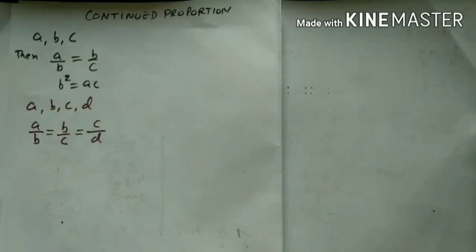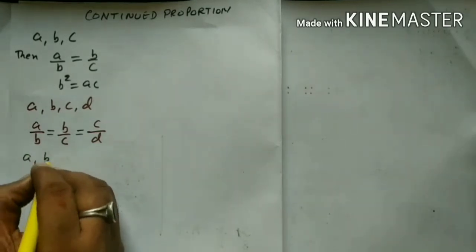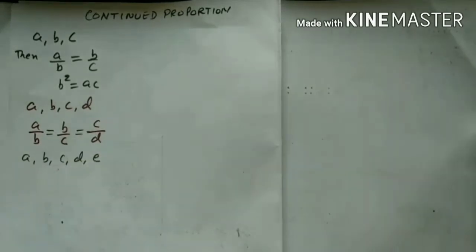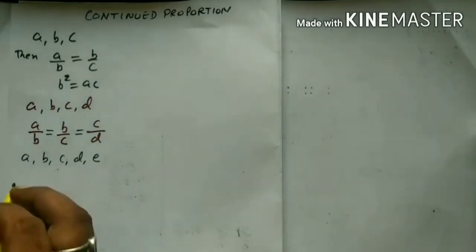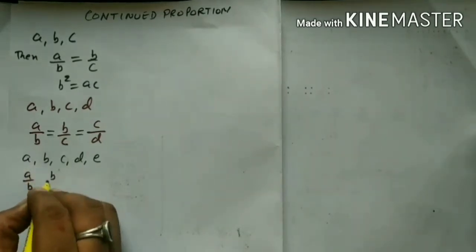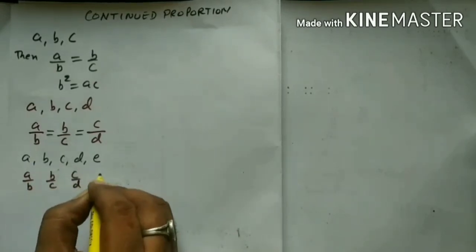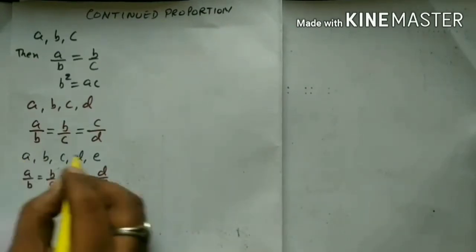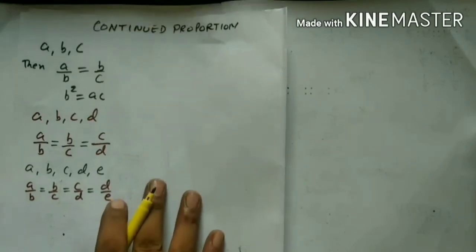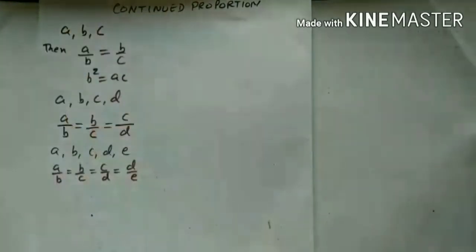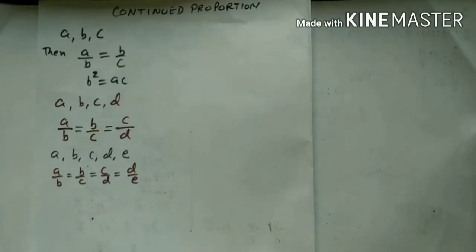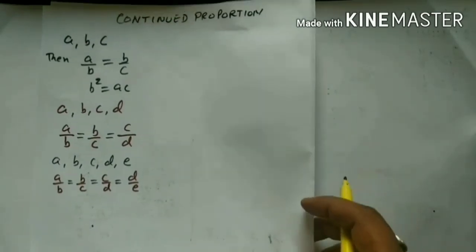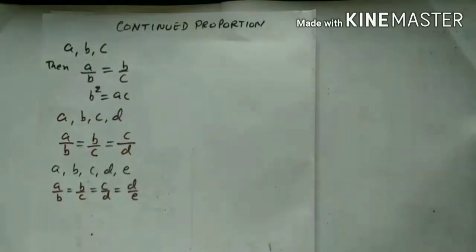Now what will happen if 5 numbers are given? So A, B, C, D, E. If we have to check that these 5 numbers are in continued proportion, then we will check A over B, then B over C, then C over D, and then D over E. All these ratios must be the same to make them in continued proportion. Okay, these are the conditions for any number of given numbers to be in continued proportion.